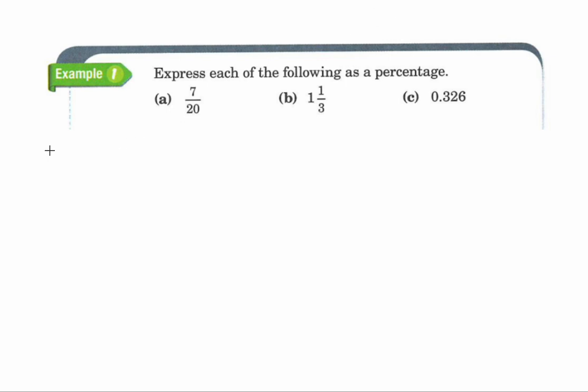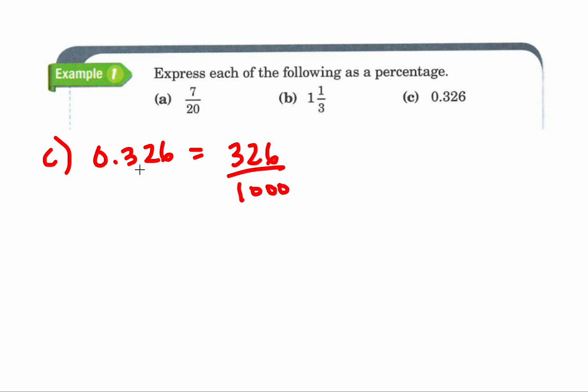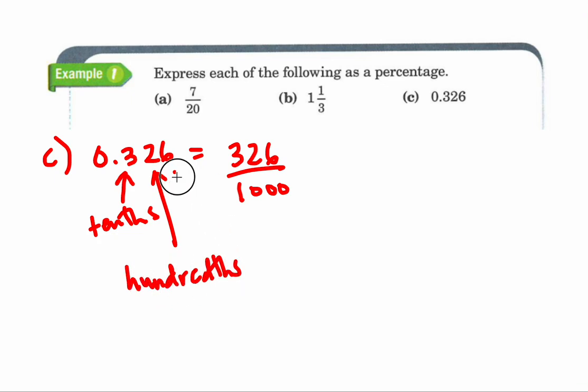Let's try C now. C tells us it's 0.326, or this is actually 326 thousandths. Because if you read your decimal places, this is your tenths, this is your hundredths, and this is your thousandths.